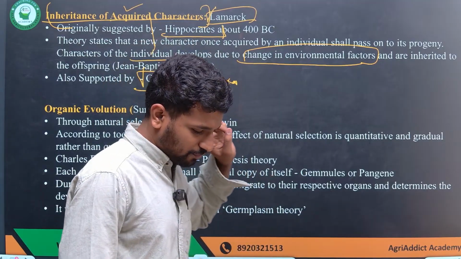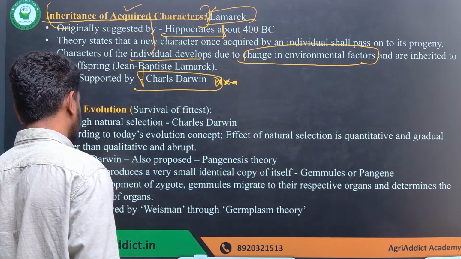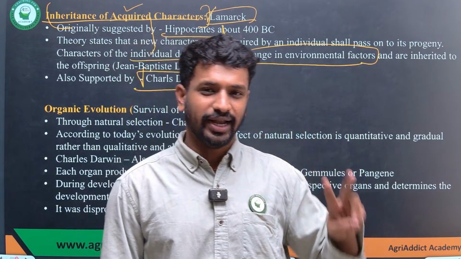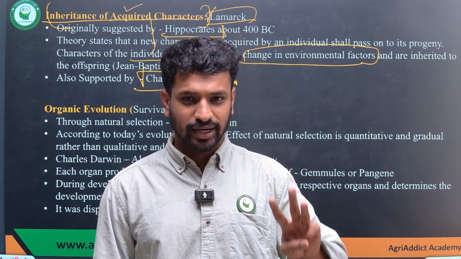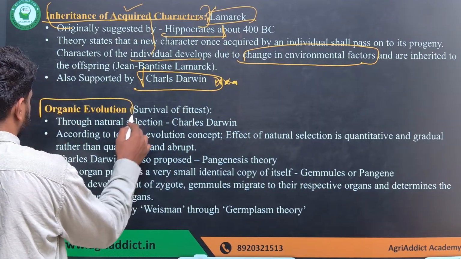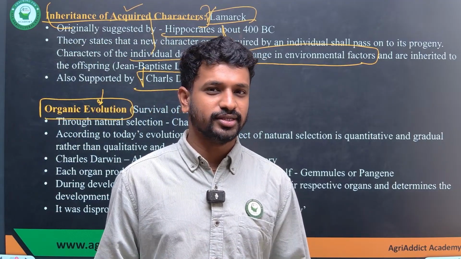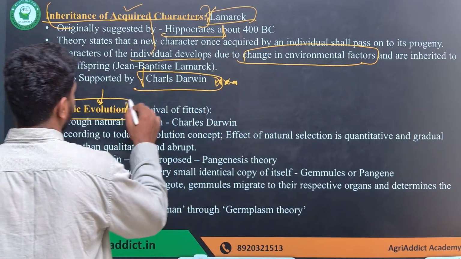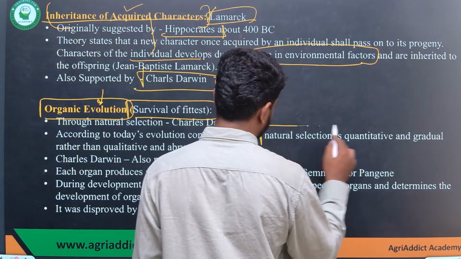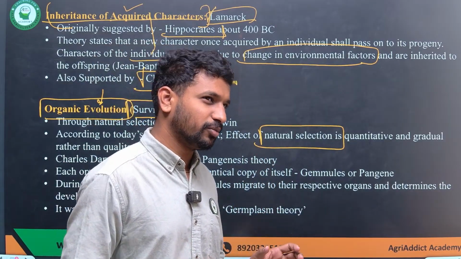To recall what I told you: first was Aristotle, with the theory of spontaneous generation. Next we talked about reproduction in plants and the different events that took place, and then the theory of acquired characters. Lastly, we talk about natural selection, under organic evolution, how evolution took place in organisms, explained by Charles Darwin with the concept of survival of the fittest. In natural selection, all the individuals of a population are divided into fit and unfit.